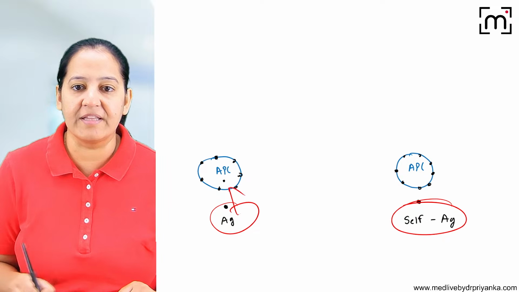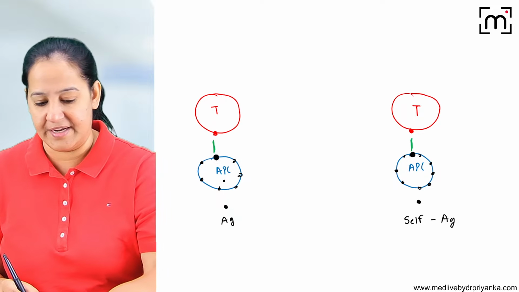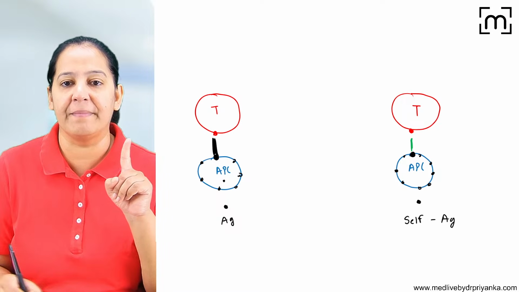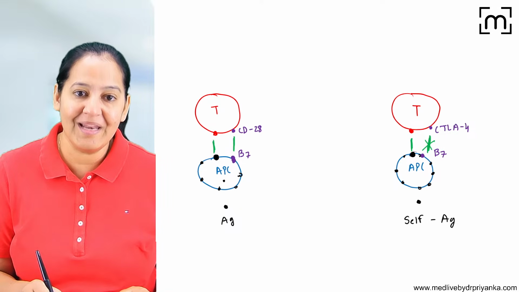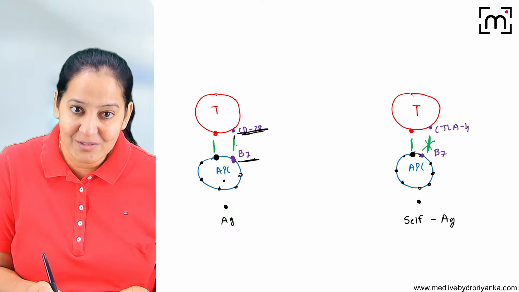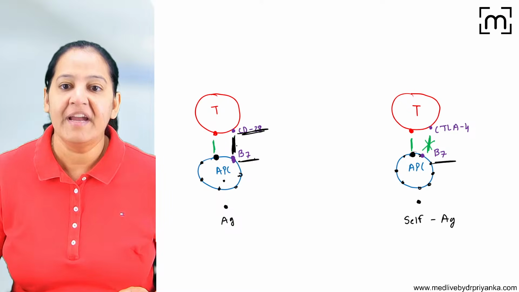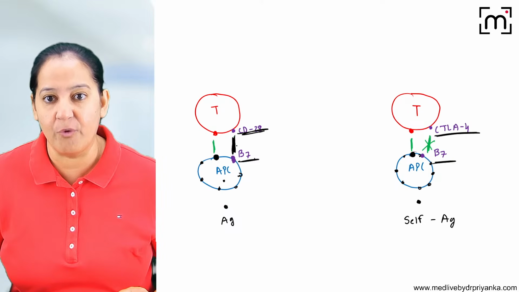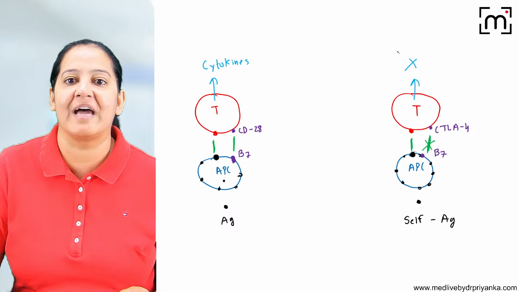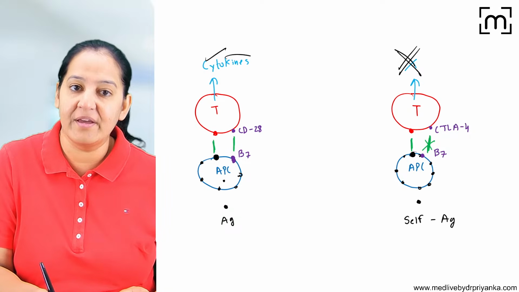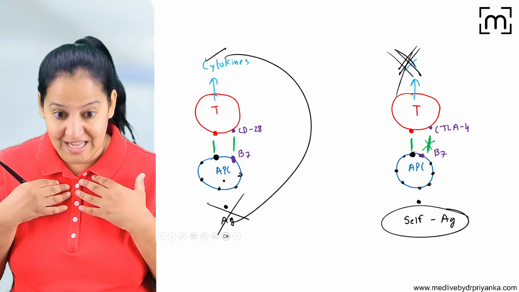See, both are stimulating the APC. The APC will get stimulated and give the signal to the T lymphocyte. So there is main signaling, and there is no problem in the main signaling. Main signaling is all right, but co-stimulatory signaling is blocked. Normally B7 binds with CD28, then the co-receptor signaling happens. But here B7 is binding not with CD28 but with the CTLA4 receptor on the T lymphocyte. So co-receptor signaling is blocked, and cytokine release does not take place here. There it takes place, so cytokine will kill the antigen. Here no cytokine, so the antigen is not killed. And this is how my self-antigen is not killed.